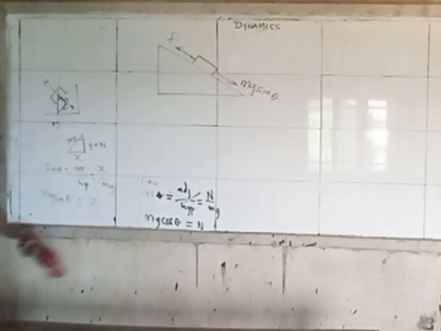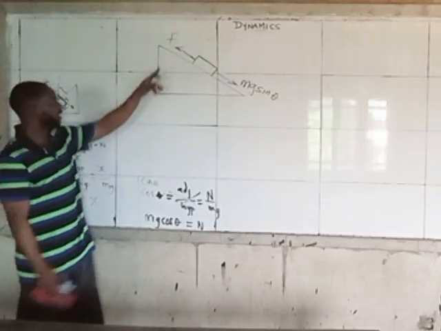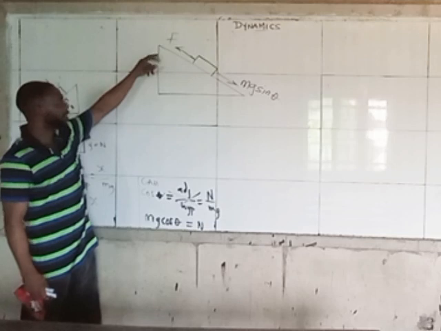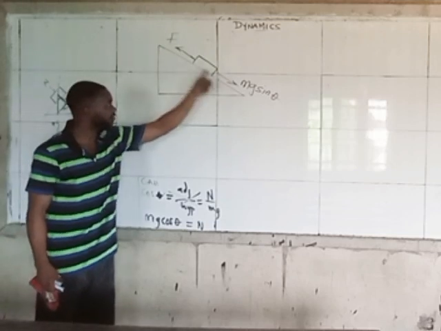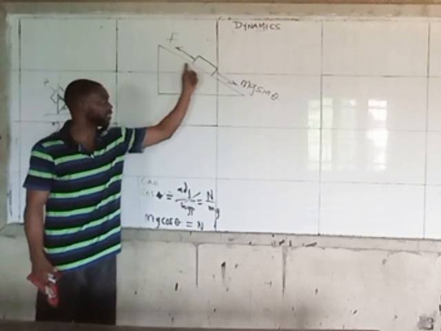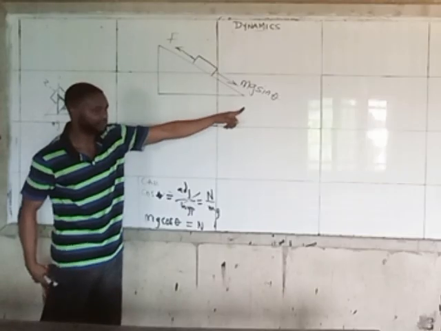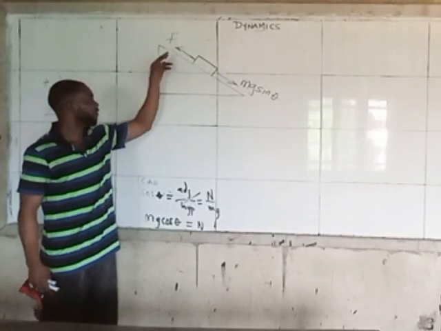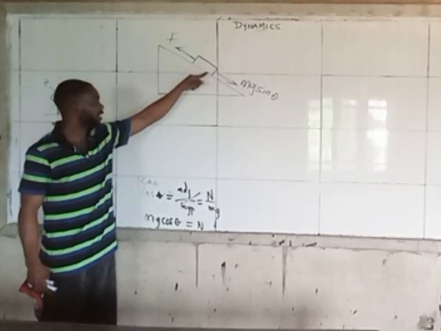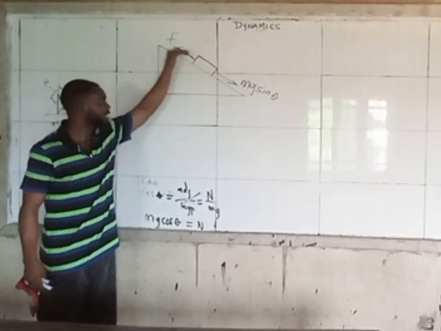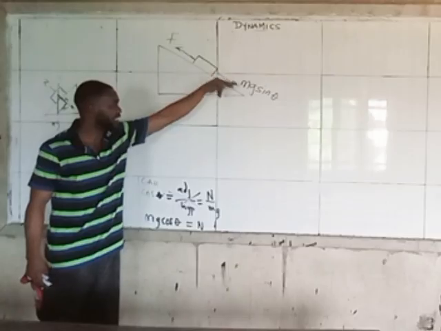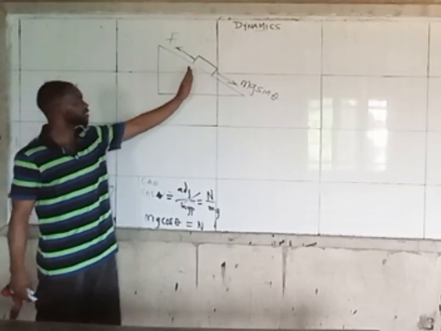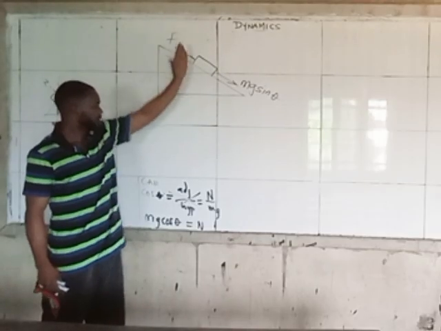But if you don't want to stress yourself finding this, because nobody will ever ask you to start proving this, all you just need to know is that once you have an inclined plane, this side is the x-axis. Everything happening here is mg sine theta, because the weight of this is moving down. The weight is acting here, mg. Now, this is the x-axis, it is mg sine theta. While anything that is on the, what's it called?